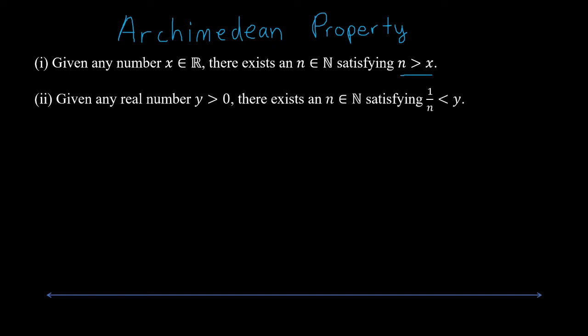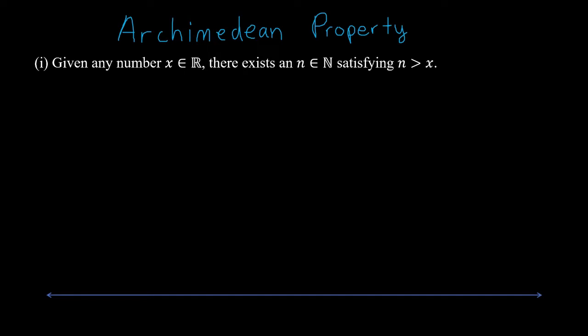The second part of the Archimedean property is given any real number y, and y is positive, there exists a natural number n satisfying 1 over n is less than y. And let's start by proving this first part. The second part actually is really easy to prove given the first part. So let's just prove this first part.